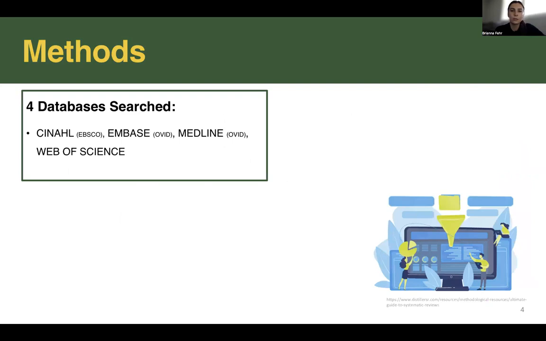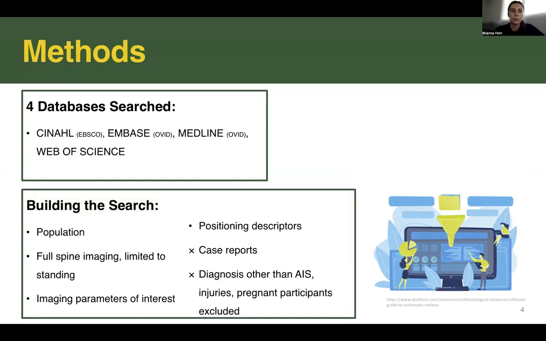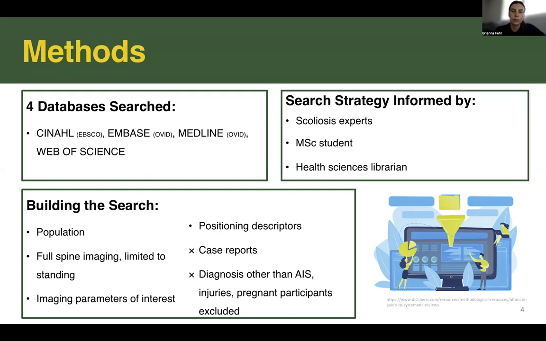For our methods, we searched 4 databases. These were Spinal, Embase, Medline, and Web of Science. To build the search, we used relevant terms for population, full spine imaging limited to standing, imaging parameters of interest, positioning descriptors, and all case reports and diagnoses other than AIS, injuries, or pregnant participants were excluded. This strategy was informed by scoliosis experts, a master's student, and a health sciences librarian.